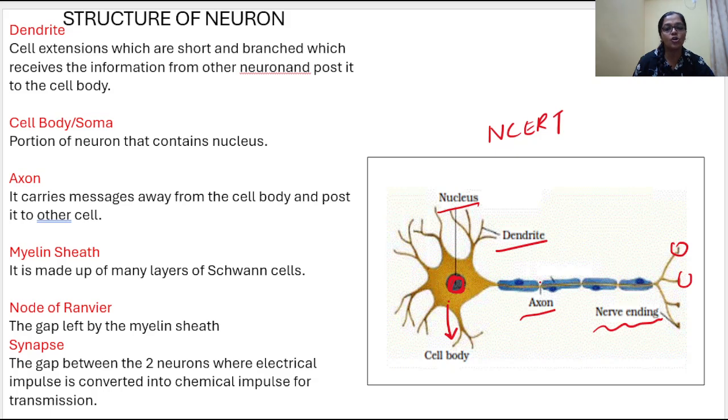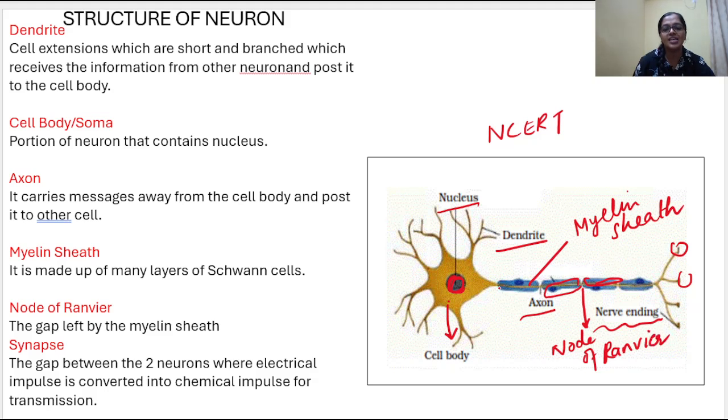There are some other labelings also which are needed. The axon has a covering over it which is called the myelin sheath. It also has some gaps in between. It's not a continuous covering. You can see there is one structure and then another gap. That gap is called the node of Ranvier. The node of Ranvier is a gap through which the signals can easily jump and pass.